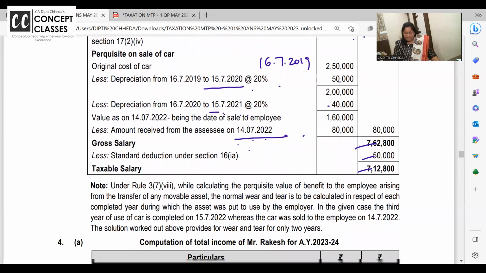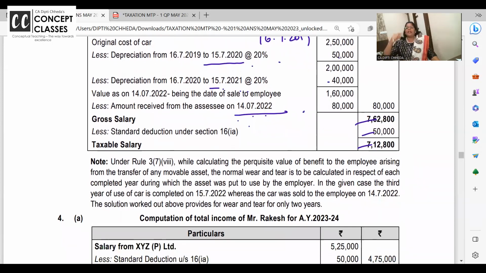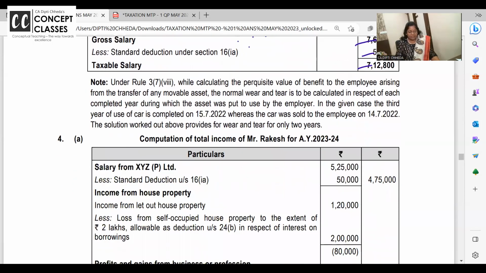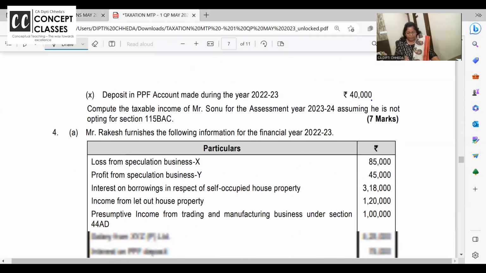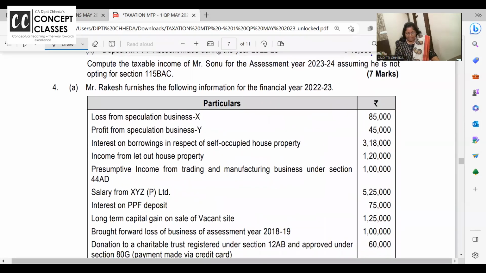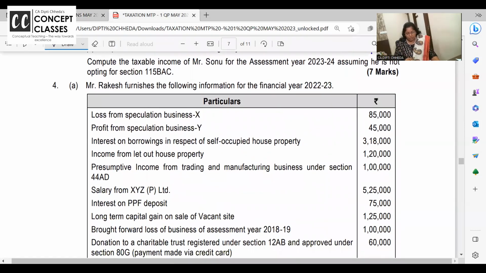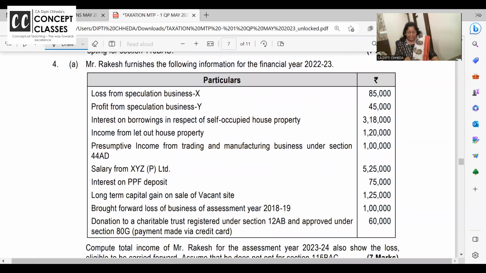Standard deduction 50,000. Profession tax, if paid, is deducted. If paid by employer, then add it and deduct it. All right. Now, set off and carry forward, many times the problem is asked. You should know all the rules. I'm taking it one by one. Loss from speculative business and profit: speculative loss will be set off against speculative profit and 40,000 will be carried forward.